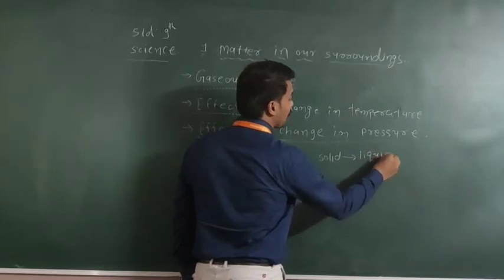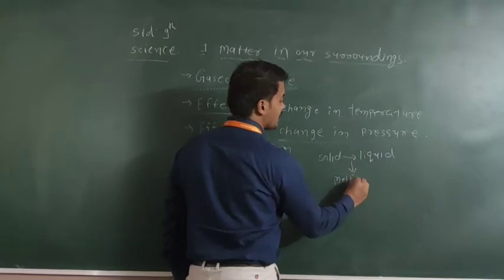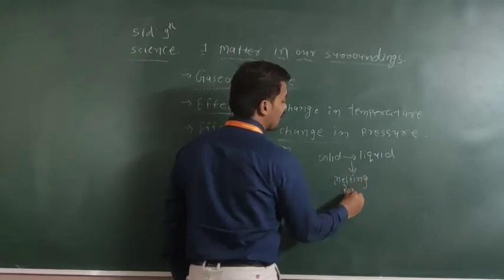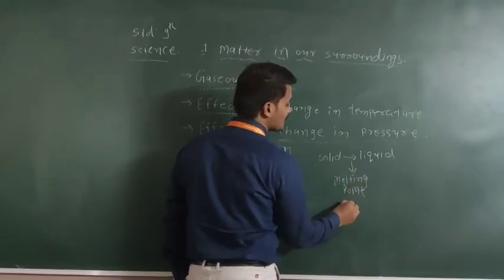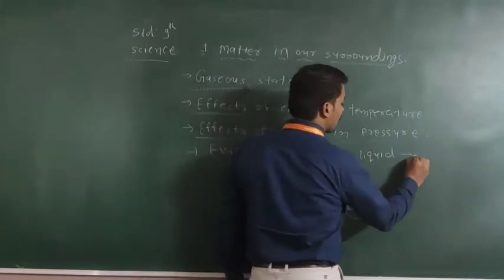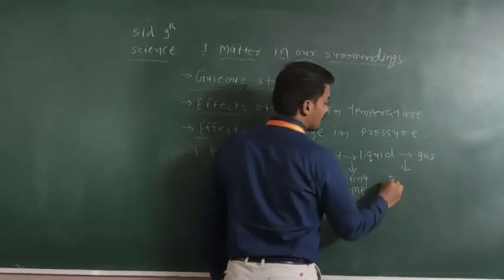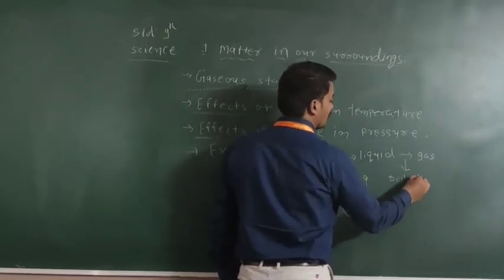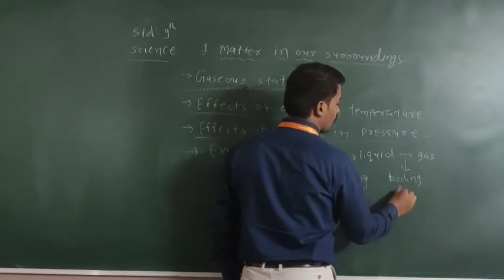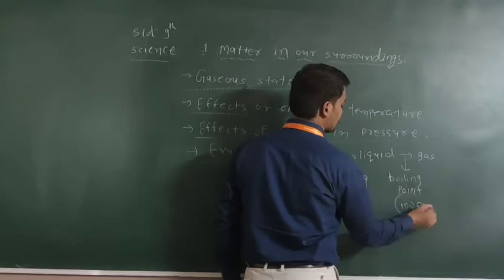That point at which solid converts into liquid is known as the melting point, which is 0 degrees Celsius. Now, the point at which liquid is converted into gas is known as the boiling point, which is 100 degrees Celsius.